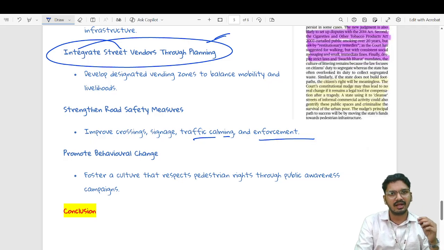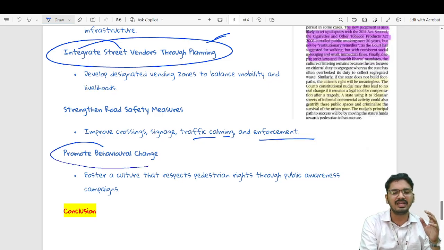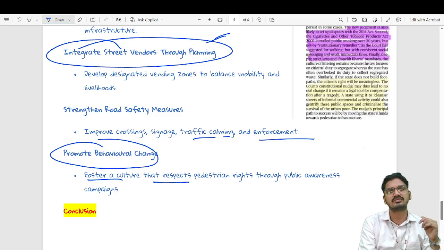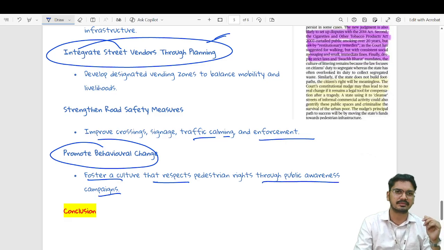And at last, promote behavioral change, fostering a culture that respects pedestrian rights. They should not be treated as aliens or obstructions, but as natural users, through public awareness and campaigns.